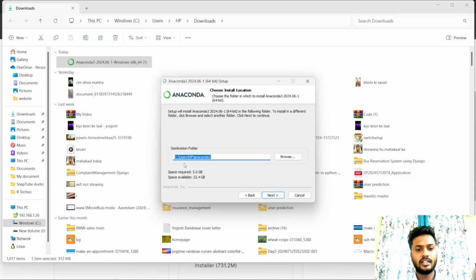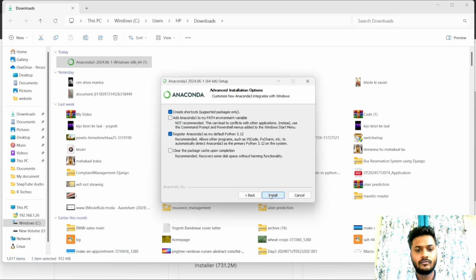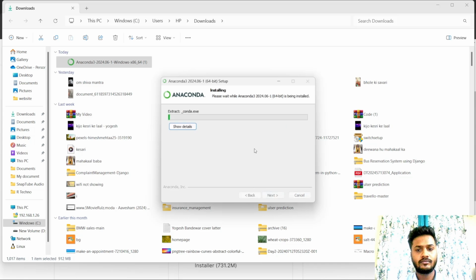Next, and here it's asking for the path. By default it is inside the user folder, so you can keep the default path. Click on next and click on install. Within a few minutes or a few seconds it will install.